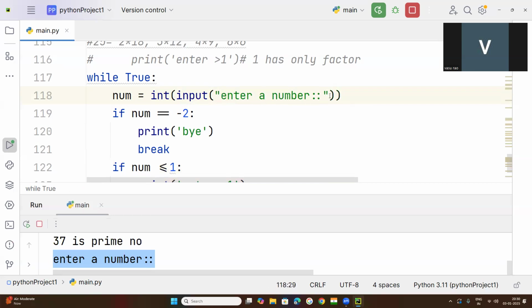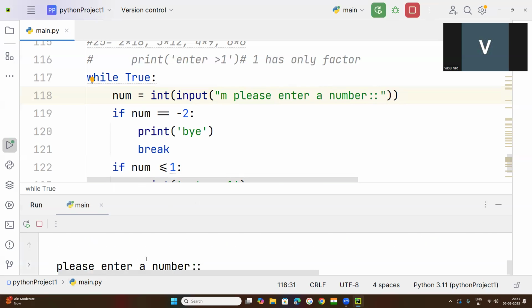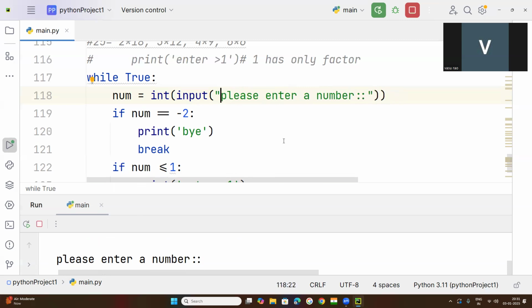That string, whenever the user is requested to enter a number, you need to keep as a string. Whatever string you want to write, that will be displayed. If you add here, "please enter a number" and run this, okay, it shows "please enter a number". So whatever text you write here, that will be displayed. Now, whenever the user enters a number, suppose 15.